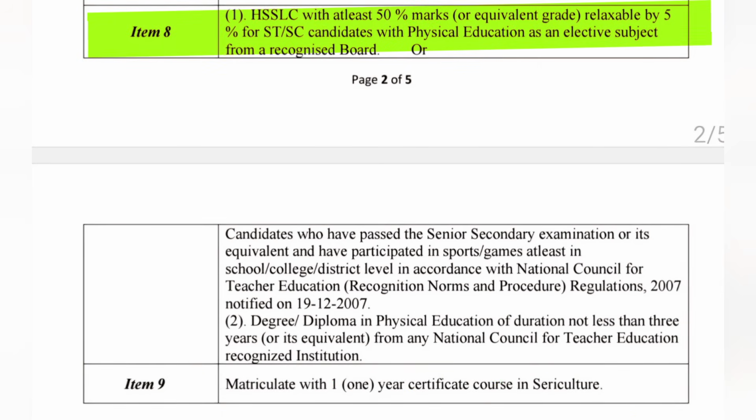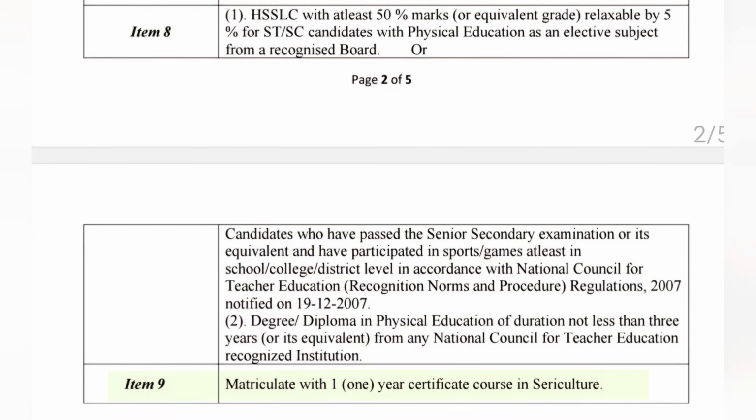The required educational qualification is firstly HSLC with at least 50% marks or equivalent grade, relaxable by 5% for ST/SC candidate with physical education as an elective subject from a recognized board, or candidate who have passed the senior secondary examination or its equivalent and have participated in sports games at least in school, college, district level in accordance with National Council for Teacher Education. And in third, we have degree diploma in physical education of duration not less than 3 years or its equivalent from any National Council for Teacher Education recognized institution.